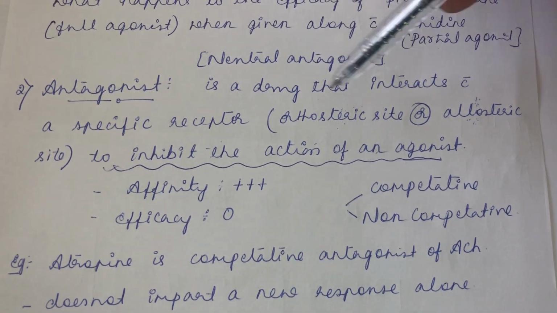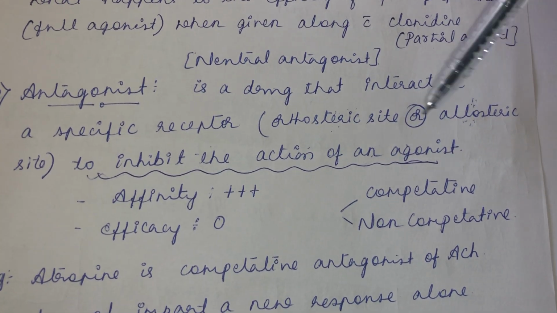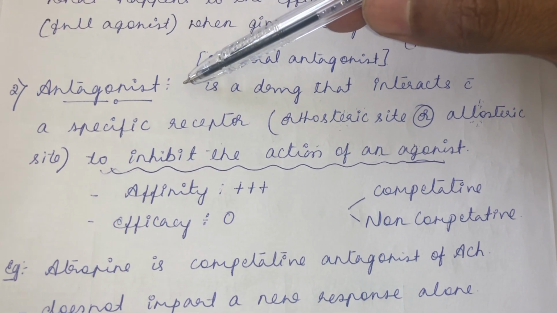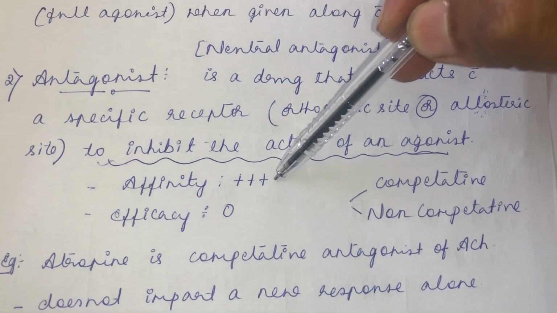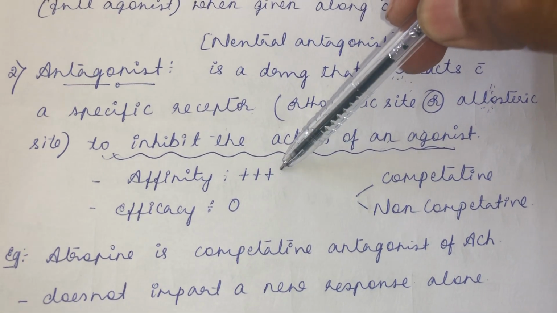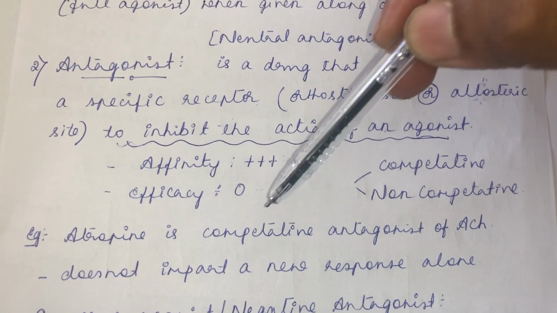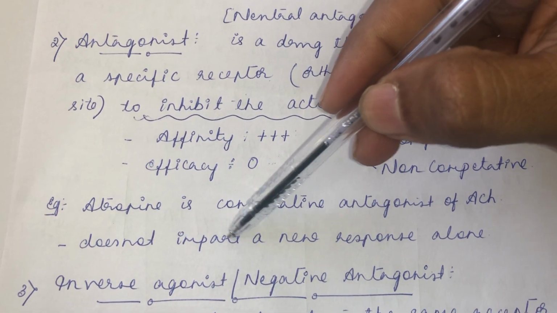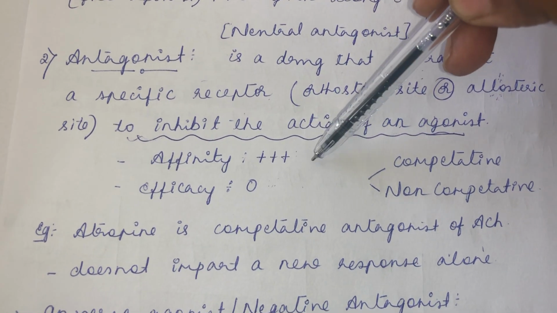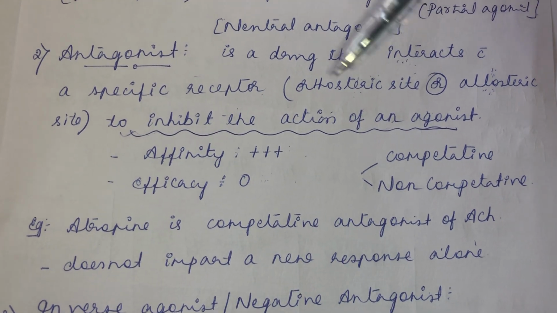So regardless of its binding, it is a drug that interacts with a specific receptor, either the orthosteric site or an allosteric site, to inhibit the action of an agonist, and that type of drug you call an antagonist. If such is the case, what will be its affinity? See, it is binding with the receptor, interacting with the receptor, same as the agonist, so affinity will be there. So what happens to the efficacy? Efficacy is 0. Why is it 0? This antagonist is not imparting a new response at all. If you give an antagonist, it binds to the receptor, and after binding to the receptor it is not giving any specific response. What is it doing?